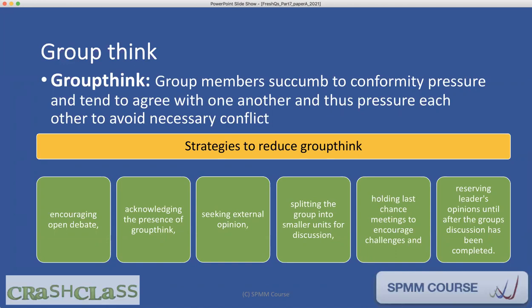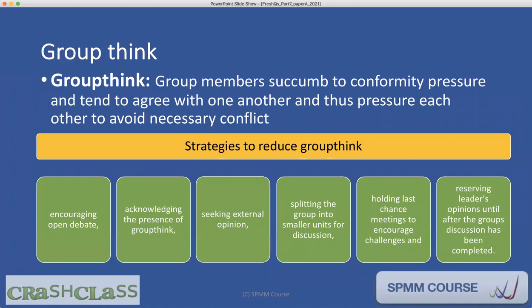So how can you reduce groupthink? Groupthink is not helpful all the time, but it makes life easy. You can finish the meeting earlier, but it doesn't give you productive results. So how to reduce groupthink? Encourage open debate, acknowledge the presence of groupthink, seek external opinion, split the group into smaller discussion units, hold last chance meetings to encourage challenges, and finally, reserve the leader's opinion until everybody in the group has been heard. This is very important.